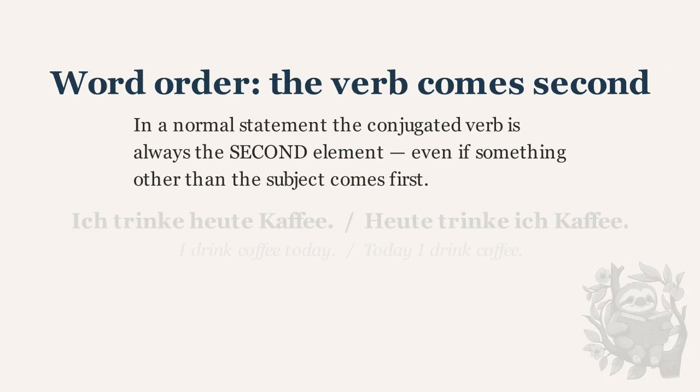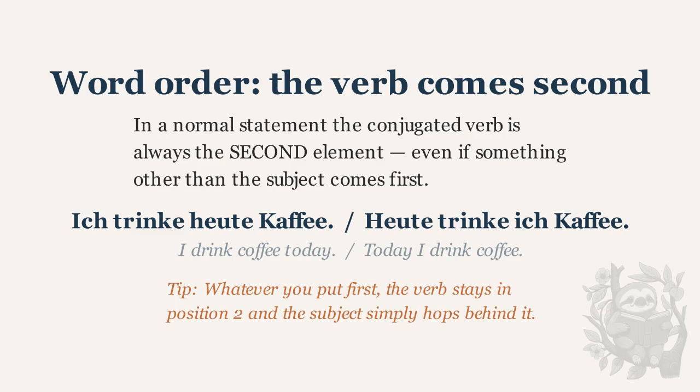In a normal statement, the conjugated verb is always the second element, even if something other than the subject comes first. Ich trinke heute Kaffee. Heute trinke ich Kaffee. Whatever you put first, the verb stays in position 2 and the subject simply hops behind it.